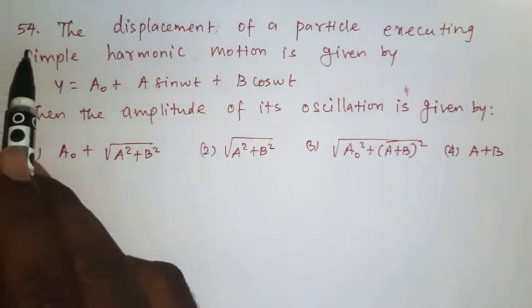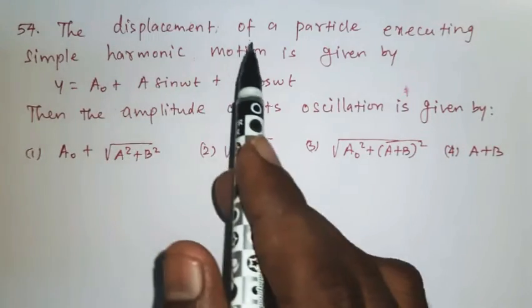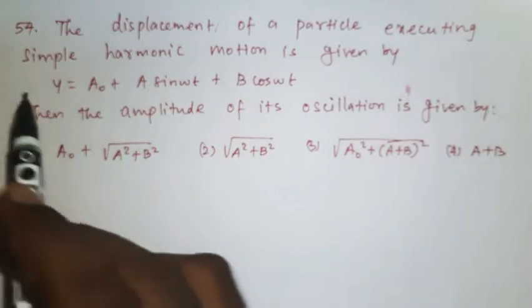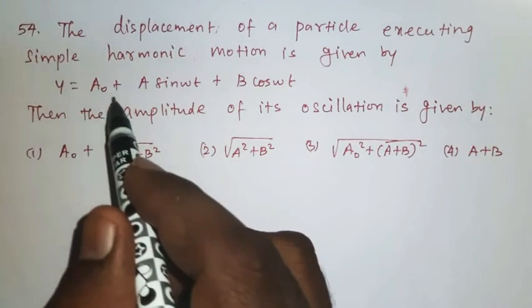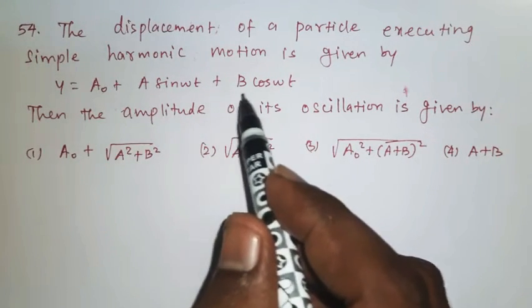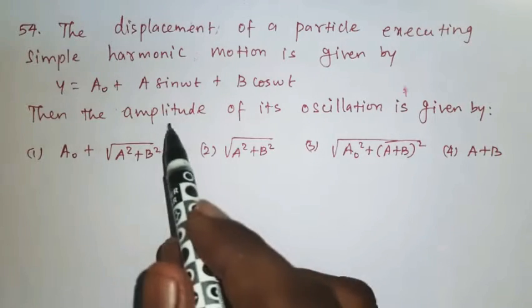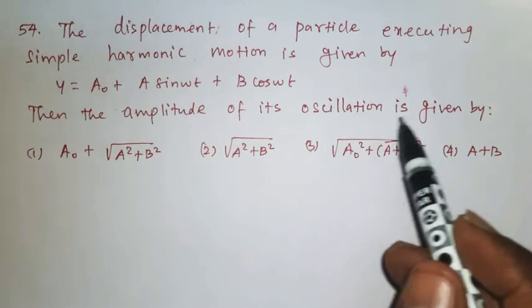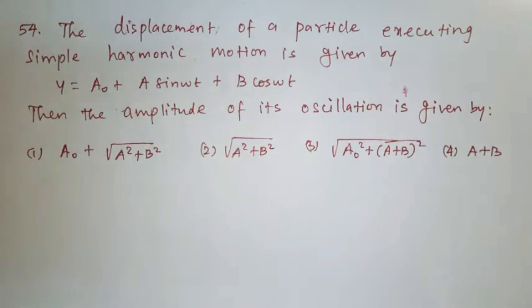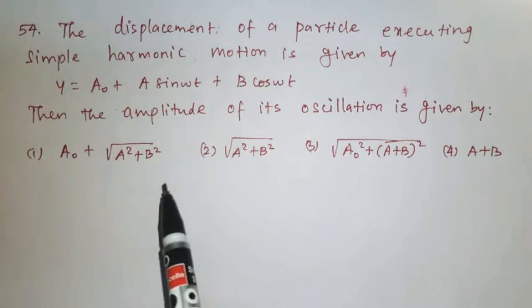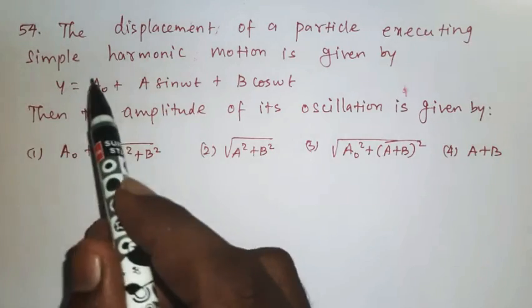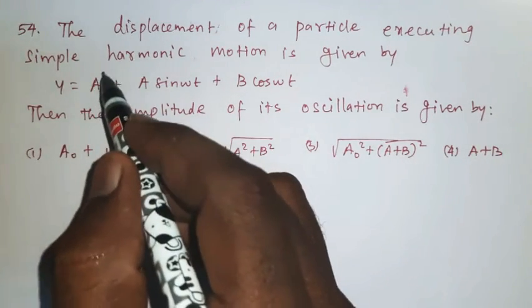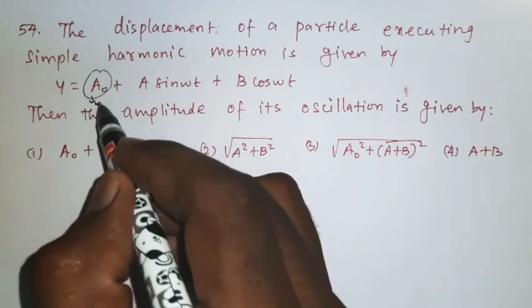Question number 54. The displacement of a particle executing simple harmonic motion is given by y is equal to a naught plus a sin omega t plus b cos omega t. Then the amplitude of its oscillation is given by. Here amplitude is nothing but the maximum displacement. This a naught represents the mean position.